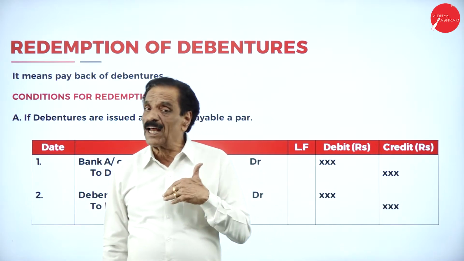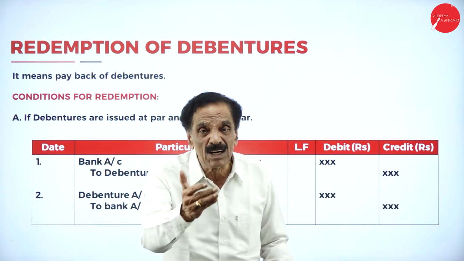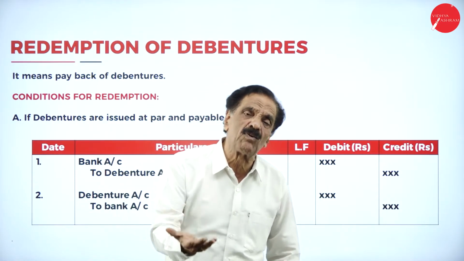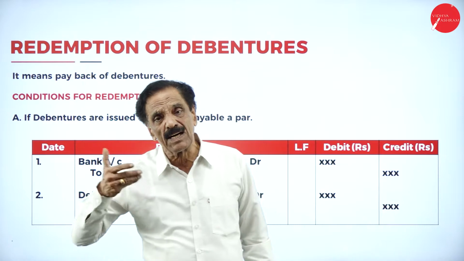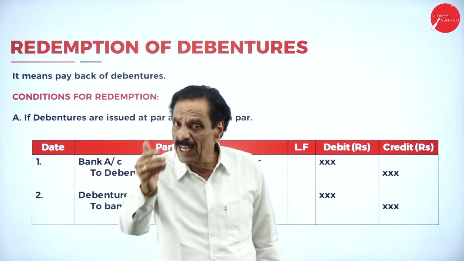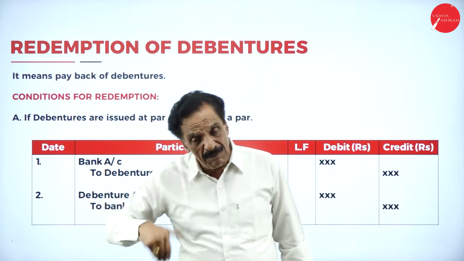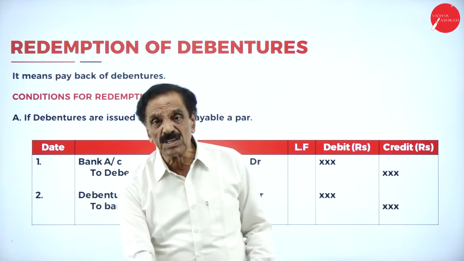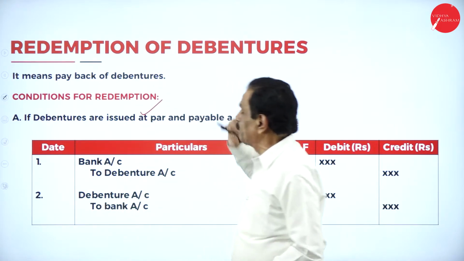If I receive 4 lakh, what's the entry? Bank account debit 4 lakh to debenture account 4 lakh. When you pay back the money, 4 lakh only, debenture account debit to bank account. If it is 5 lakh, bank account debit 5 lakh to debenture account 5 lakh. If we pay back 5 lakh rupees, debenture account debit to bank account. So this is the first condition.